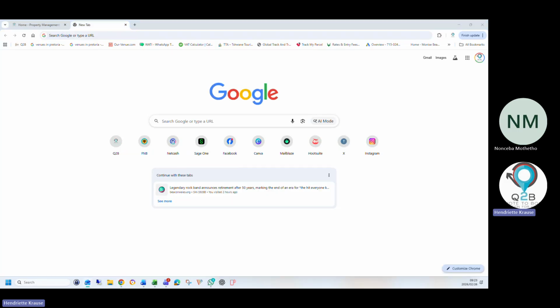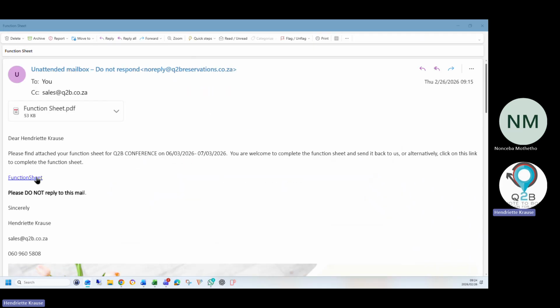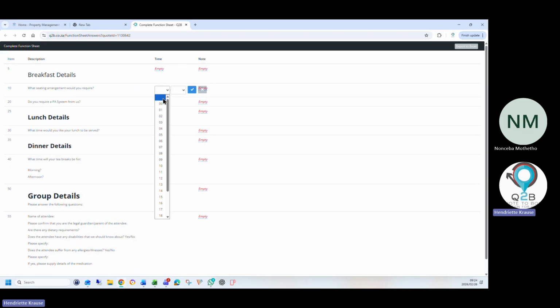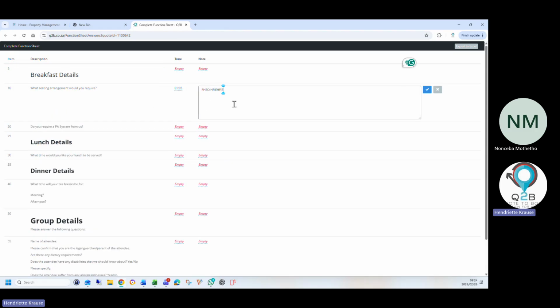So let me just check the function sheet one. Okay, and there's the function sheet. So I can send this to the organizer. She clicks on this link. She goes into the browser, and here she can answer any questions with dates, times, and she can have any note for you.